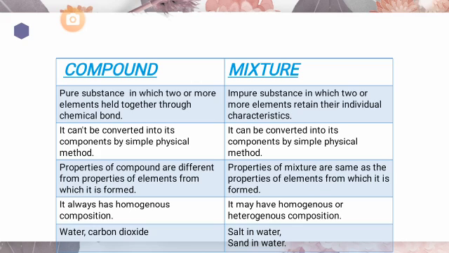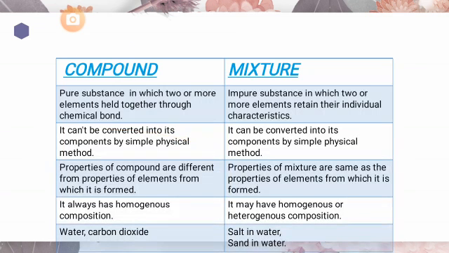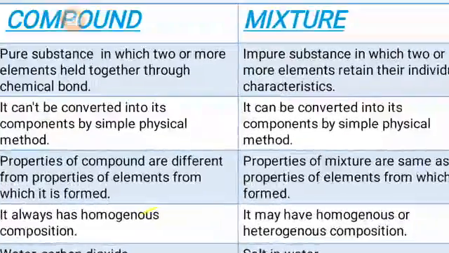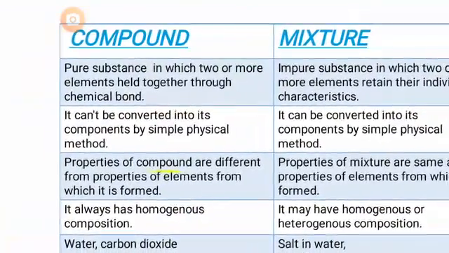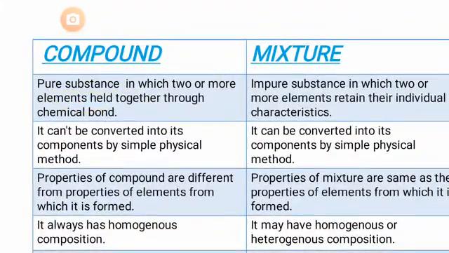Okay. Now, look at the compound. It is a pure substance. A compound is a pure substance in which two or more elements are held together through chemical bonds. You can say that two or more than two elements, which may be the same or different, combine together through natural forces, and those natural forces are called chemical bonds.